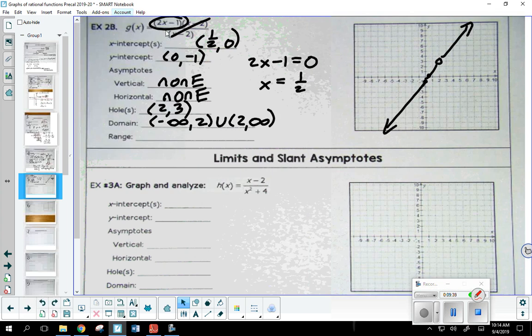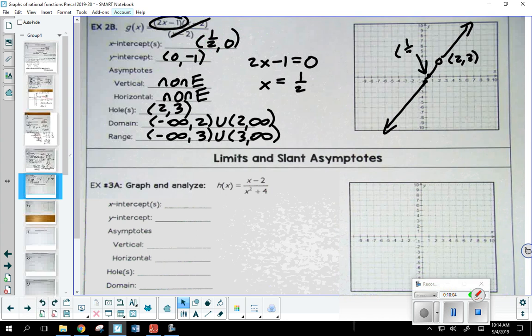Now the range is going to look very, very similar, but I'm just going to replace 2 with what? 3. Because vertically I got to remove the 3 again because of that hole. 3 union 3 to infinity. There we go. And then you just always want to make sure to label everything that you can in your graph. So I have the hole here at 2, 3. Okay. This point right here was 1/2, 0, and then this point right here was 0, -1.